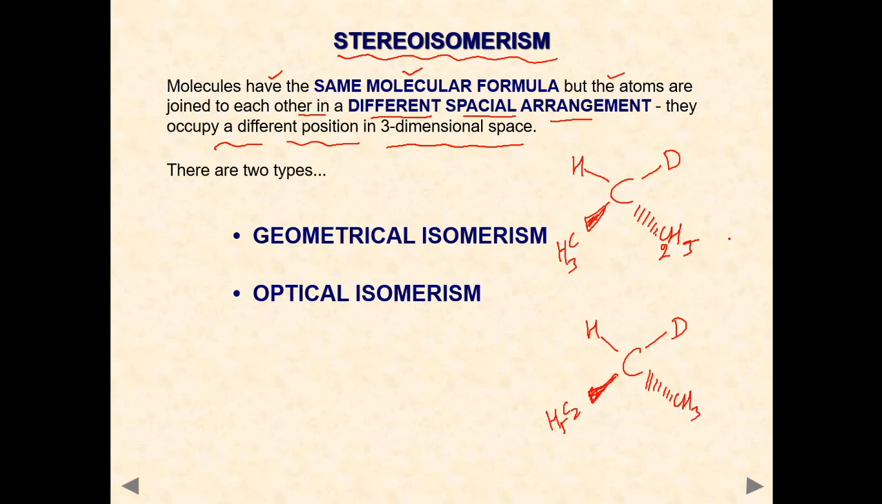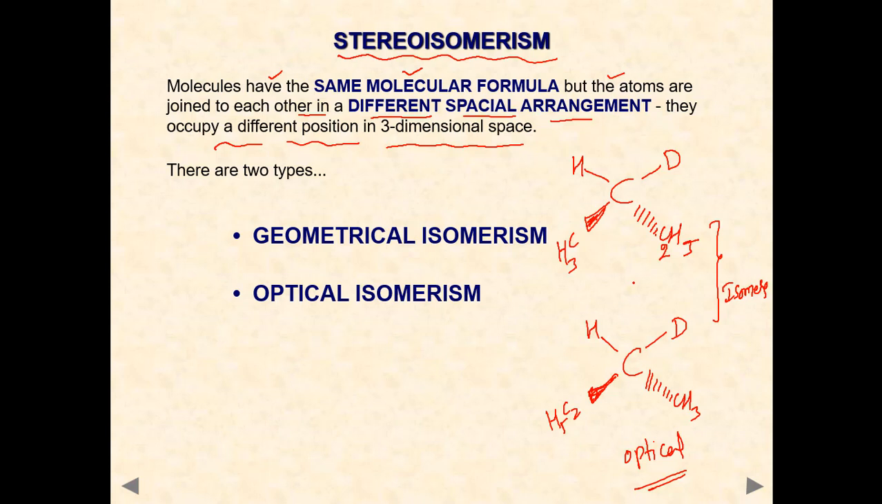So these two are different. These two are isomers. Which isomers? These are optical isomers. See, the bond connectivity is the same, but the spatial arrangement is three-dimensionally different.